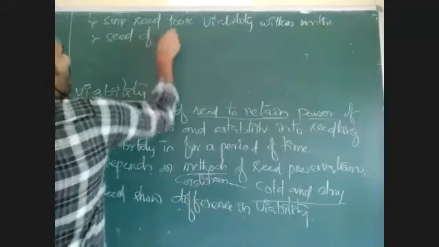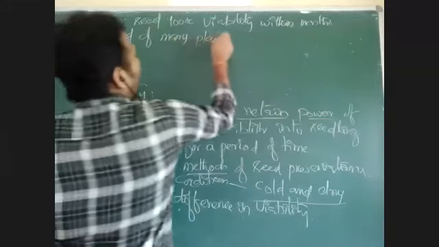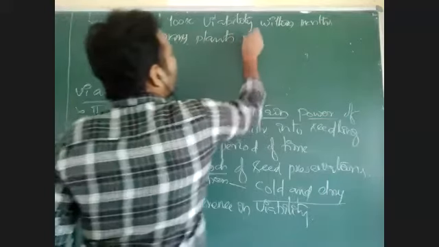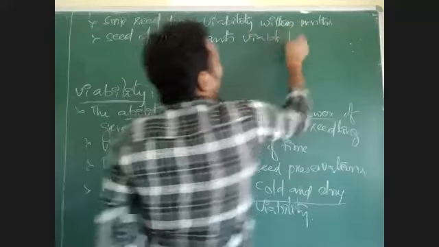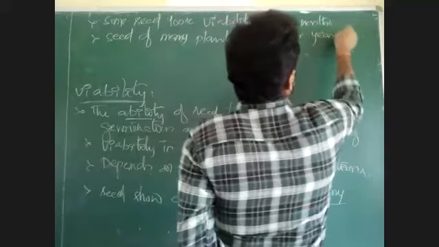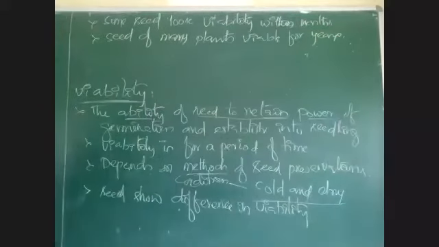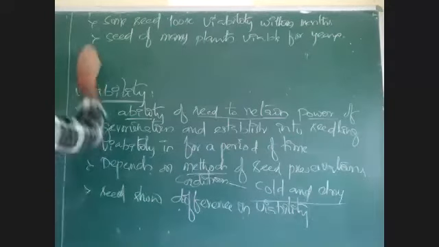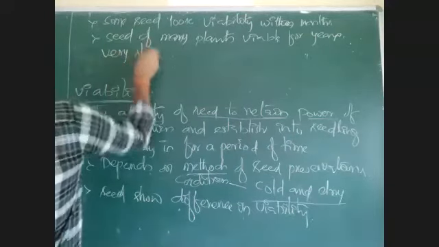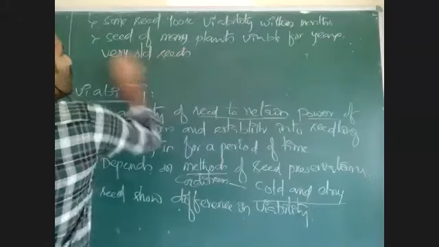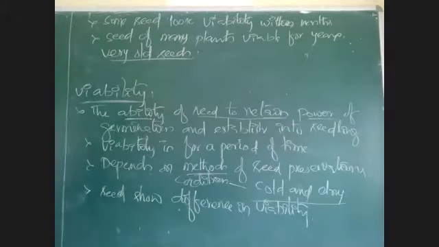Seeds of many plants are viable for years. The majority of plants produce seeds which are viable for 1 year, 2 years. Even some plants produce seeds viable for several thousands of years. There are several records of very old seeds.